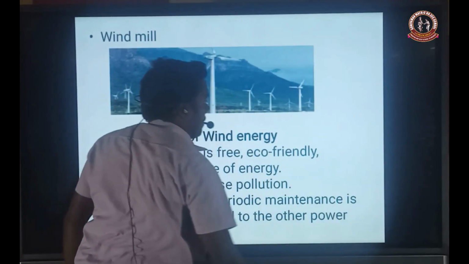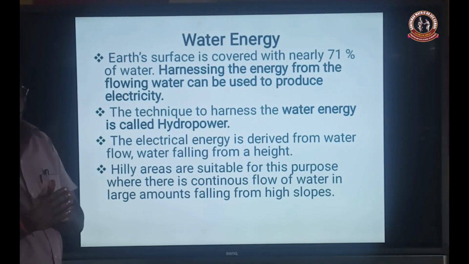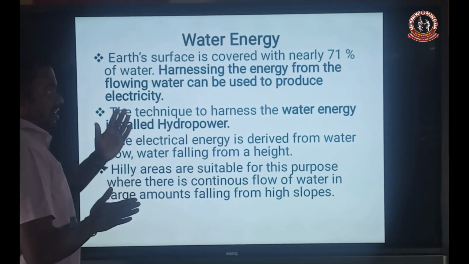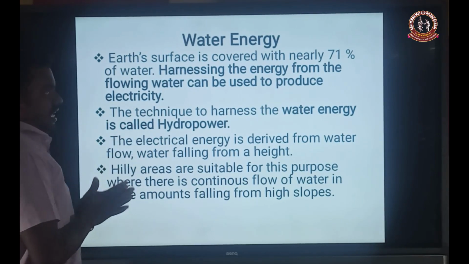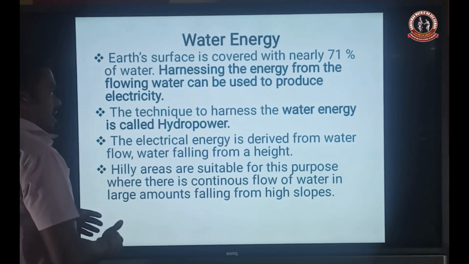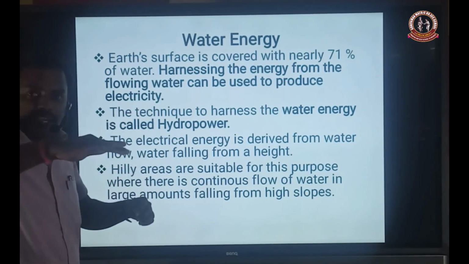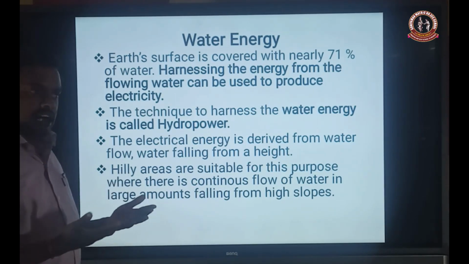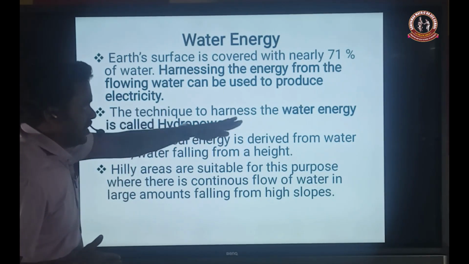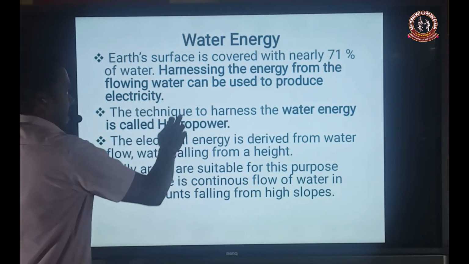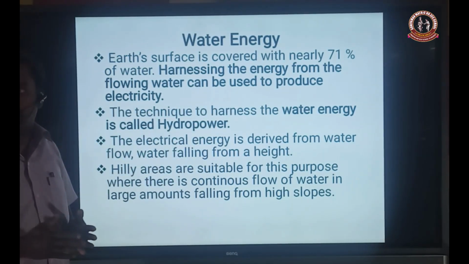The next one is water energy. Earth's surface is covered with nearly 71% of water, that is, the Earth is surrounded by 71% of water. Harnessing means to harvest the water energy from the flowing of water. The energy is obtained at the time of flowing of water in a stream, river, and then oceans, and then hilly regions. So these are all regions that provide the water. Flowing means running water surface, which can be used to produce electricity. So all these water areas are used for the production of electricity.